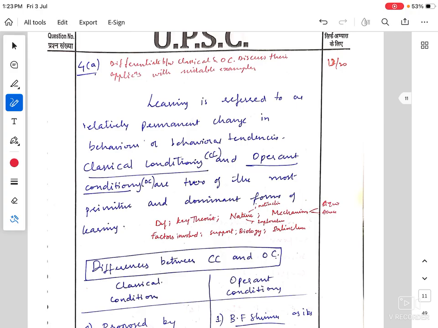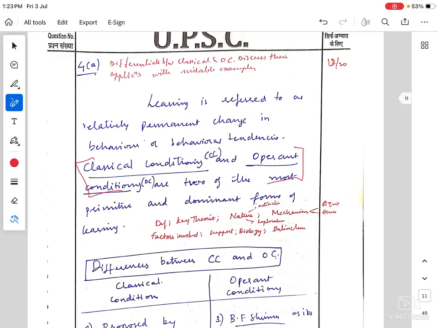In the context of 20 markers, since you get 4 pages to write and you get enough headroom to elaborate the concept that is being asked in the question, you can start in a more comprehensive manner. Here I tried to give the definition of learning and how classical and operant conditioning are the conceptual pioneers of the process of learning.